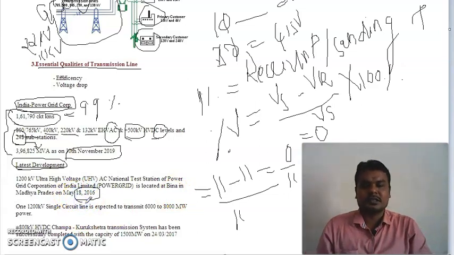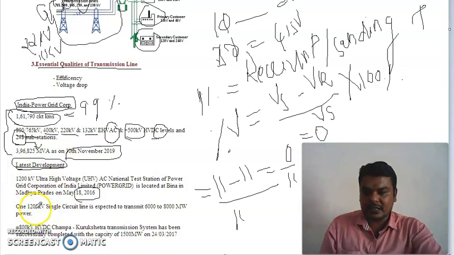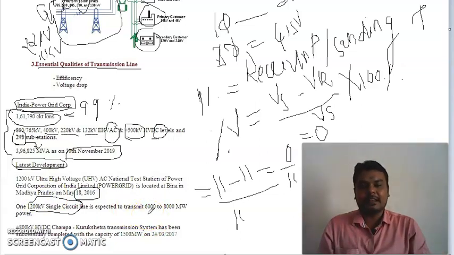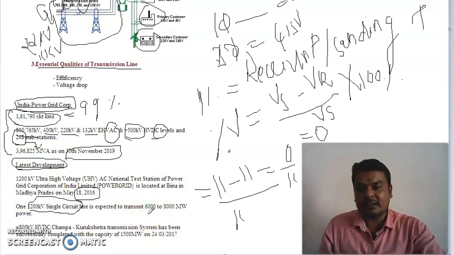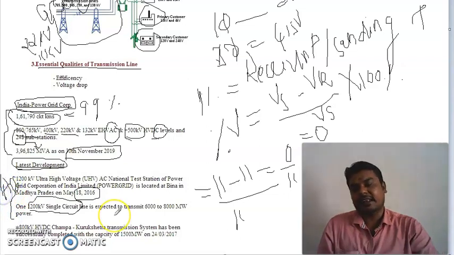On May 18, 2016, India tested ultra high voltage in the range of 1200 kilovolt with the help of Power Grid Corporation. The important advantage of this newer transmission line is that with this 1200 kV single circuit, we can transmit power in the range of 6,000 to 8,000 megawatts. That is the latest development of AC transmission lines in India.